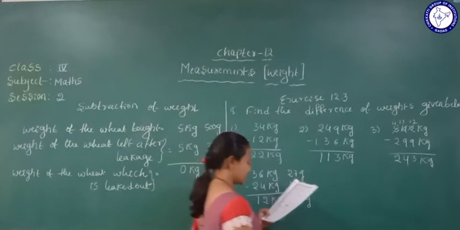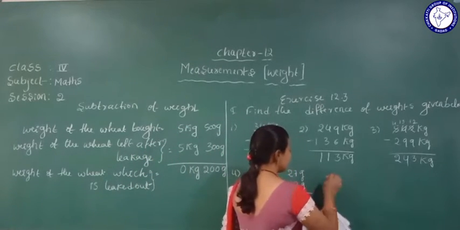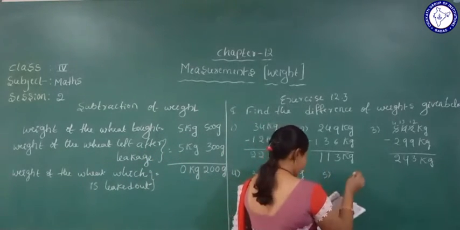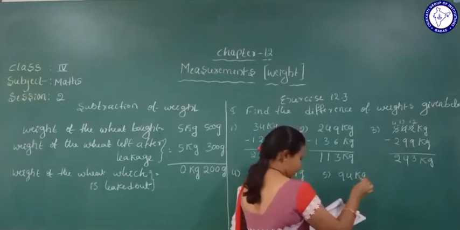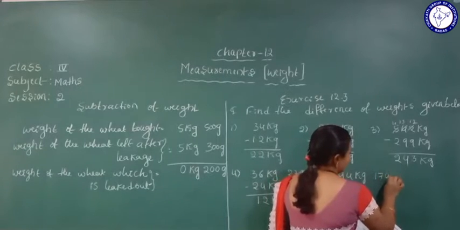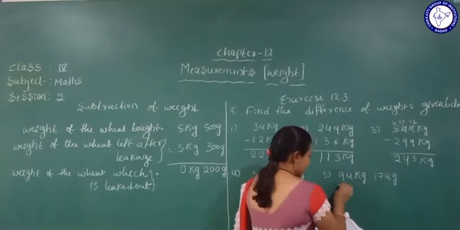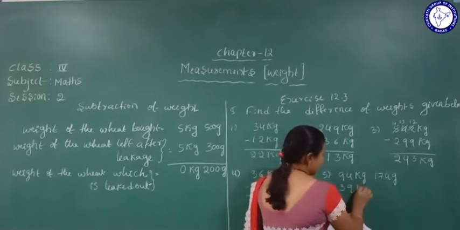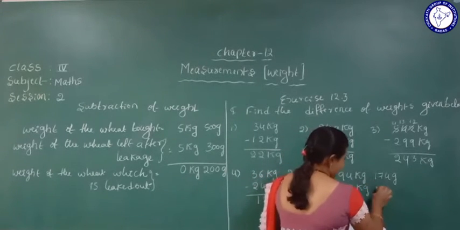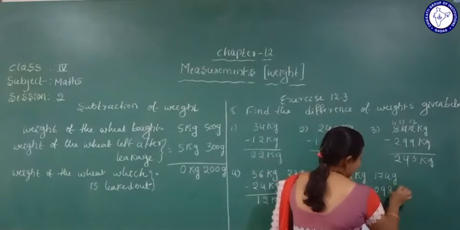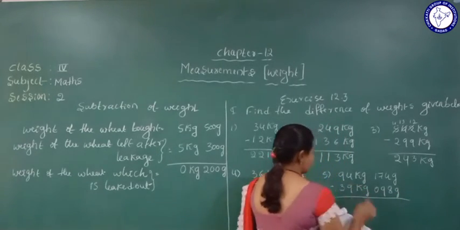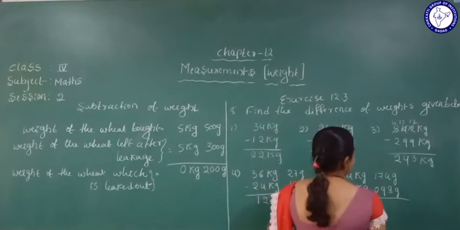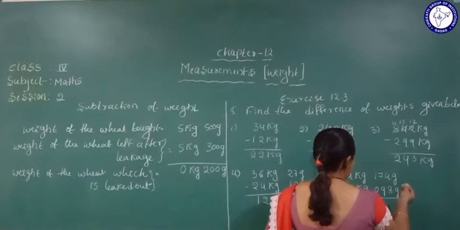Next one, the fifth one: 94 kg 174 gram minus 39 kg 98 gram. Now we will subtract this one. See here, students, what we will take here.